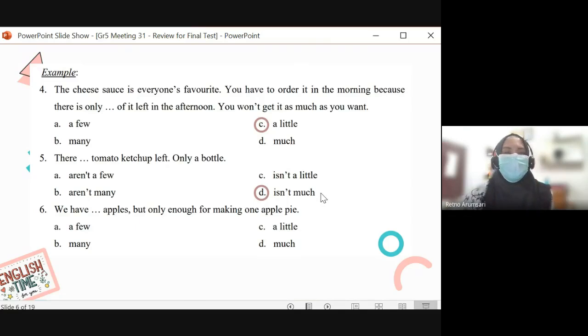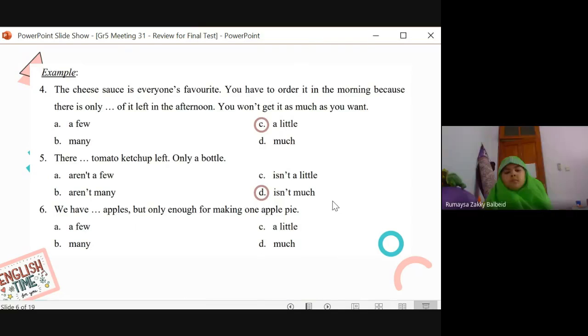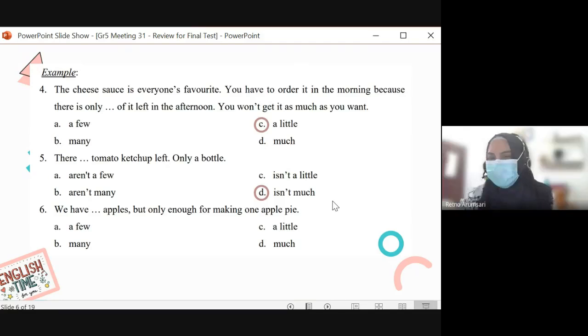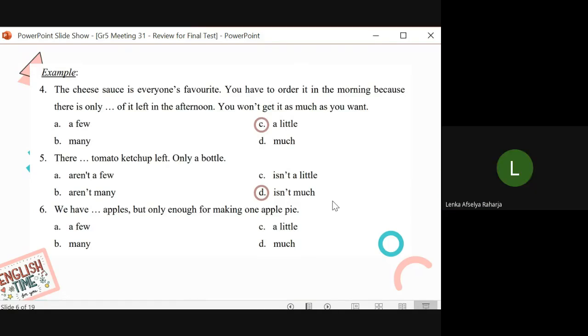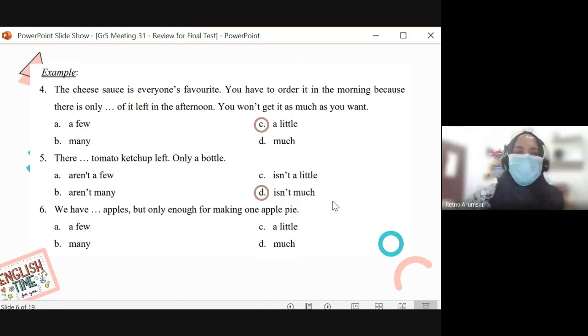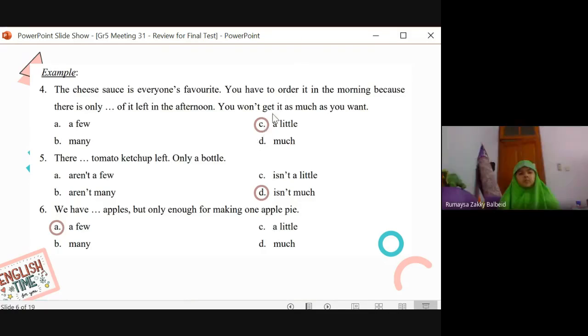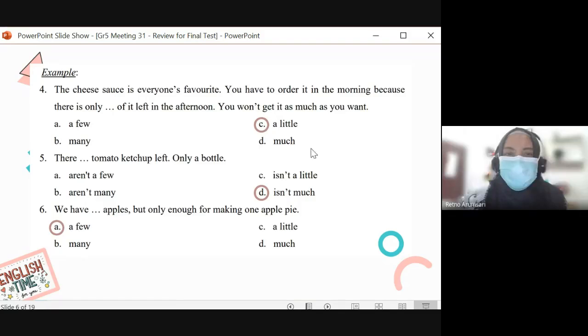All right, number 6. We have blah blah blah apples, but only enough for making one apple pie. Apples, countable or uncountable? Countable. A few. Yes, only a few. We only have a few. Only enough for making one apple pie, right? Okay, any questions about this? No. Yeah, you have to memorize.